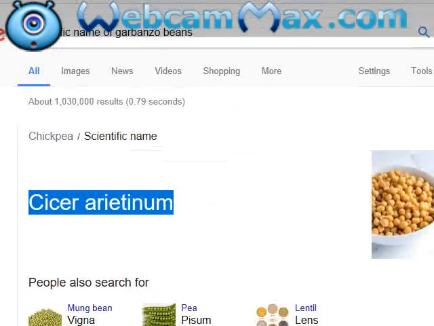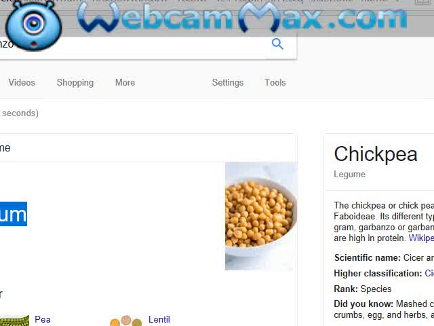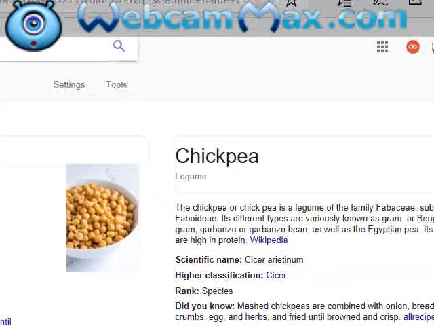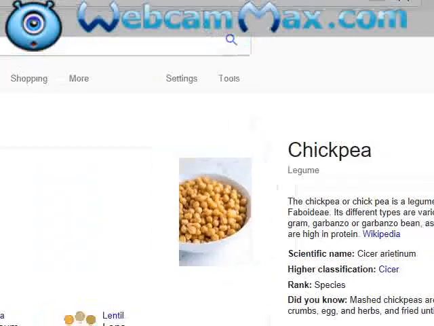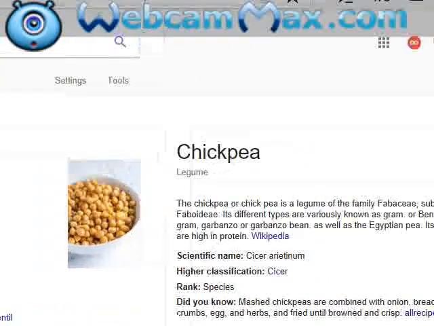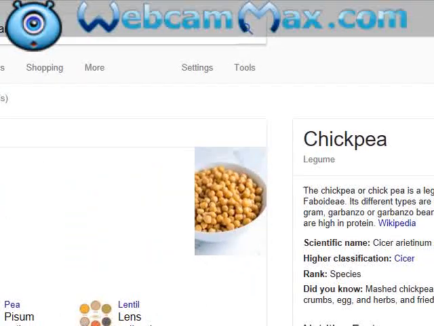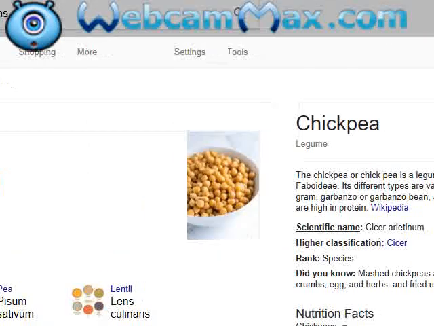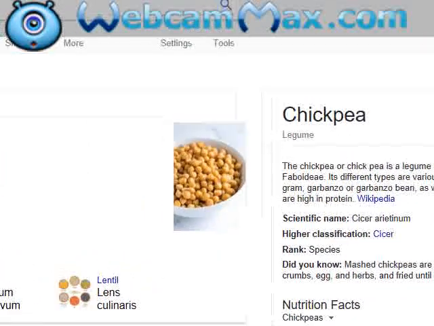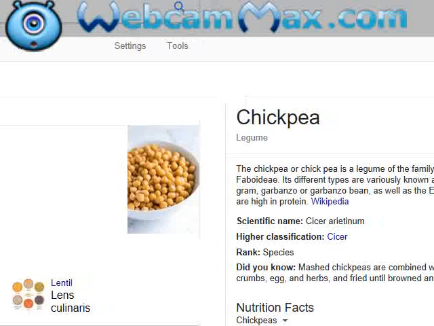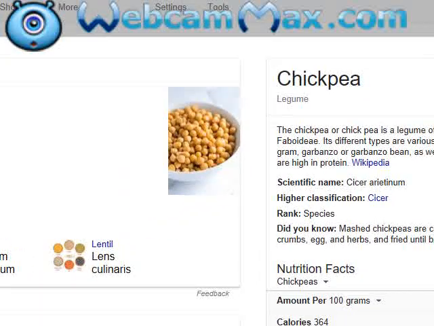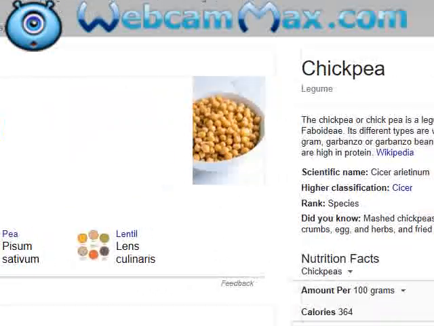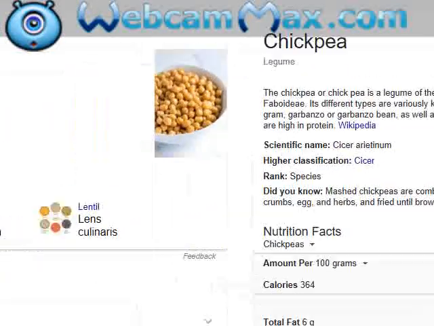Scientific already they have put in Cicer. Cicer, chickpea, legume family, different types, also called gram, Bengal gram, garbanzo bean, as well as Egyptian pea, seed high in protein, Cicer arietinum. So like that, mash it, combine it with onion, bread, egg, help, fried.